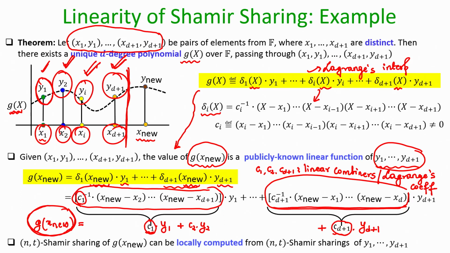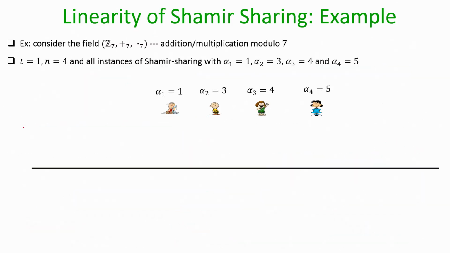And this is like magic, because even without knowing the full curve G of x, in this whole process the curve G of x will not be constructed, but you will be able to compute shares of G of x nu. So, let me demonstrate that with an example here.